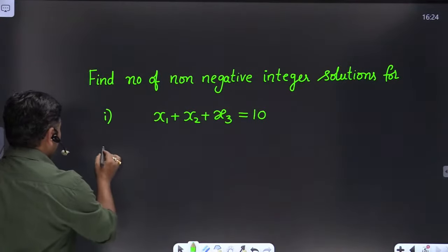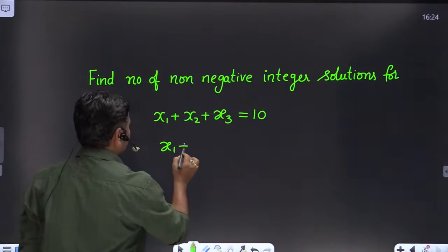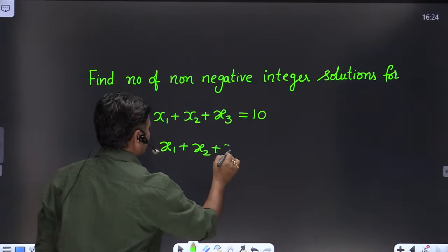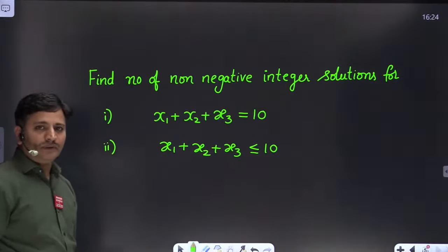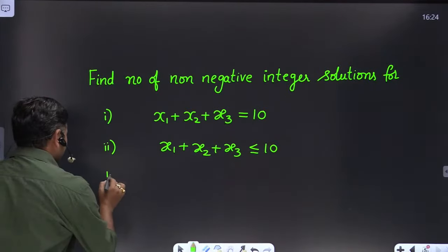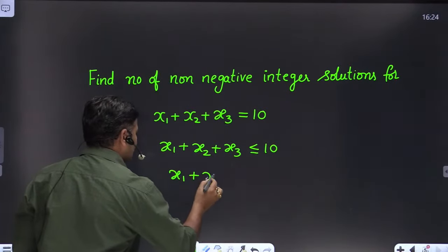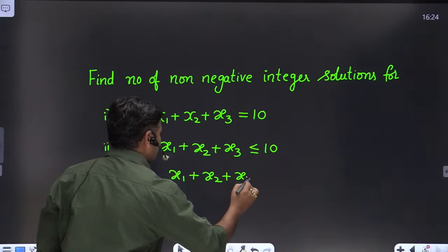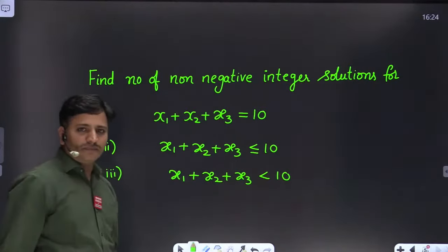Another way of asking the question: find the number of non-negative integer solutions for x1 plus x2 plus x3 less than or equal to 10. And another way: find the number of non-negative integer solutions of x1 plus x2 plus x3 which is less than 10.